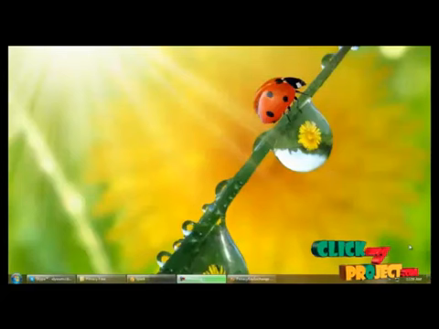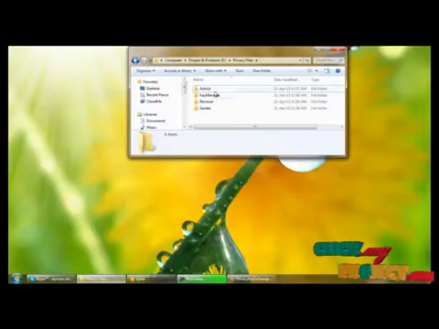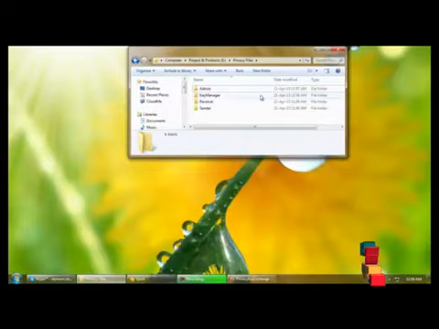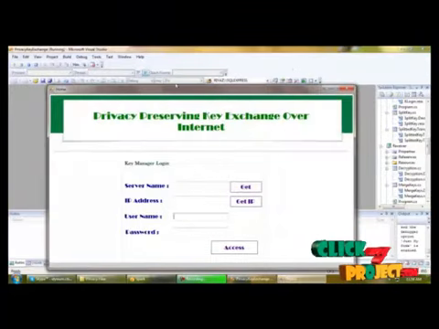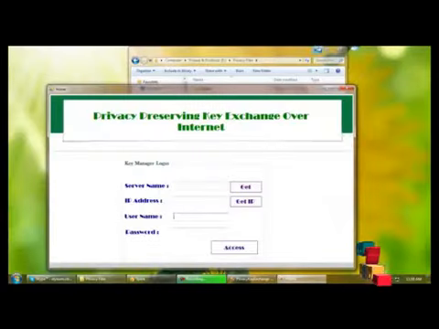Next, execution of the project. Let's start execution. Before starting execution, you have to create folders for four actors: admin, key manager, receiver, and sender. This is the home page of the project.